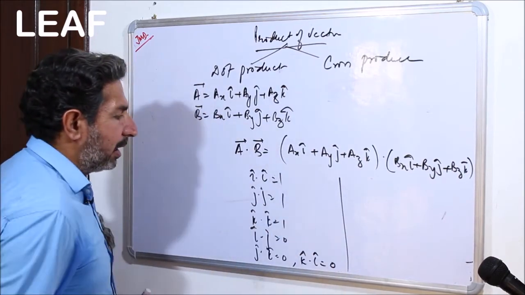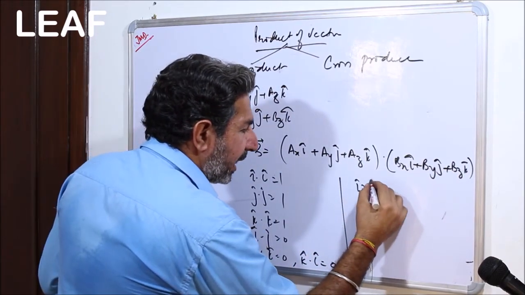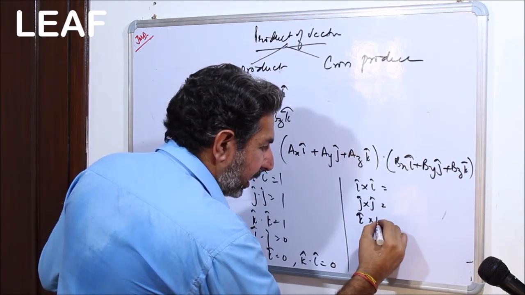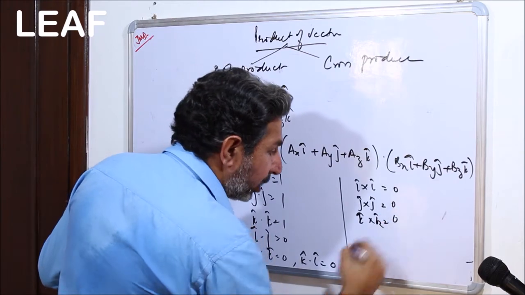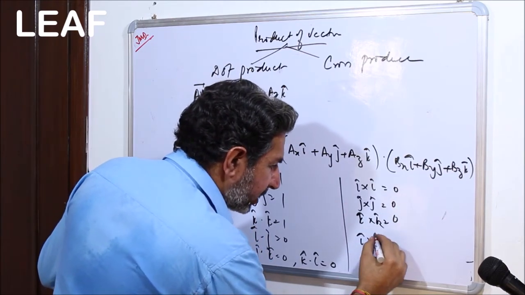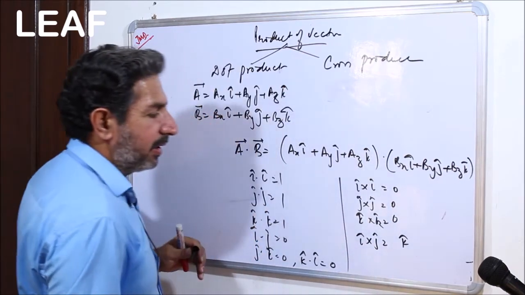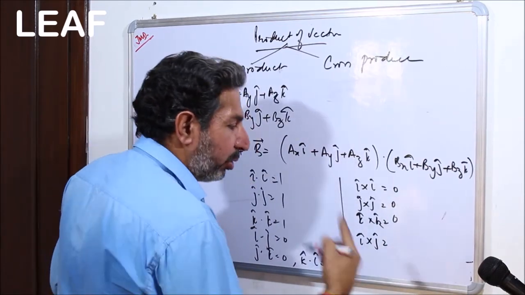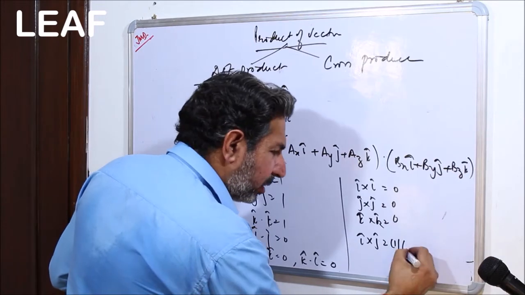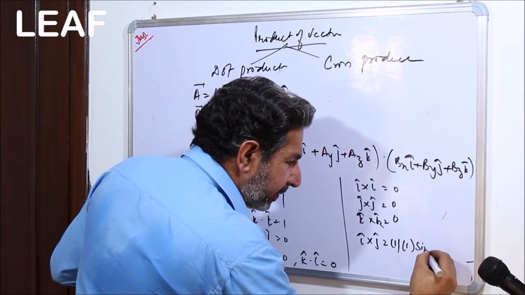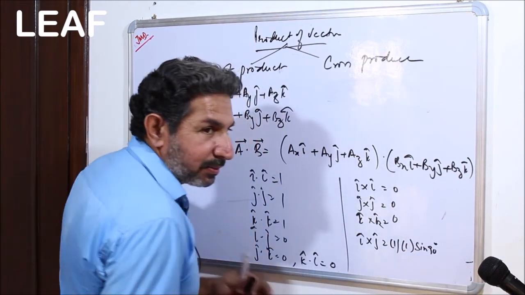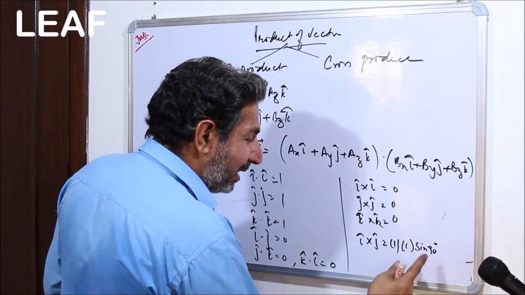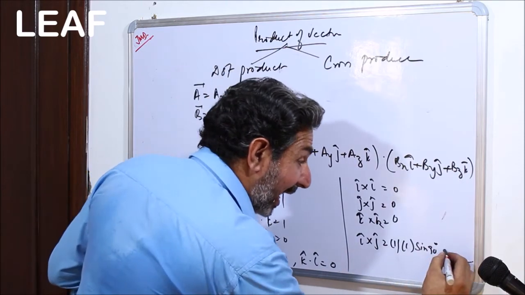Okay, and similarly, i cross i, j cross j, k cross k, and this is going to be 0, whereas i cross j is k. How exactly it is k? That is how I'm going to tell you. Still I know, you must be knowing it. Still, I'm trying to be smart. So it is 1, 1 and sine 90, sine 90 means angle between i and j is 90, and then n cap.